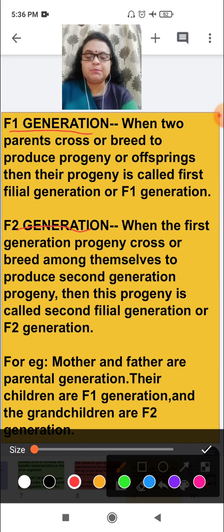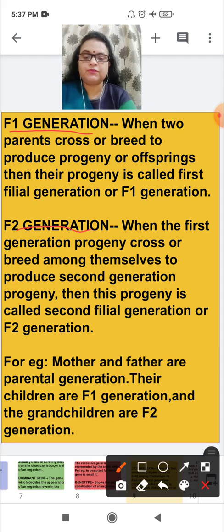In very simple words, F means filial, 1 is first and 2 is second. To show the experiment, mother and father are the parental generation, their children are the filial 1 or first generation, and the grandchildren are filial 2 or second generation.